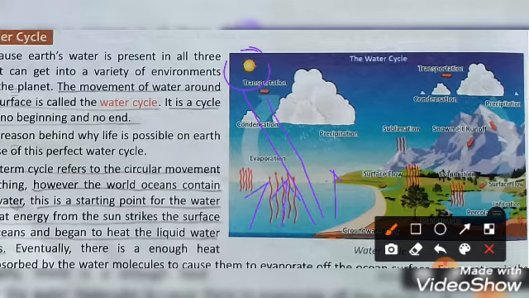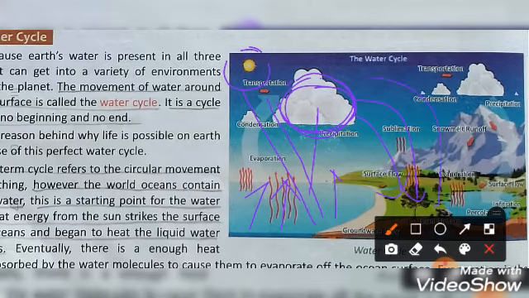And then water vapor will go up to the atmosphere and form a cloud. So when this cloud is heavy enough, it will fall down again as rain.